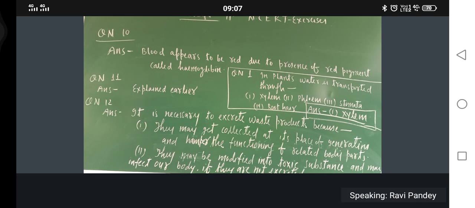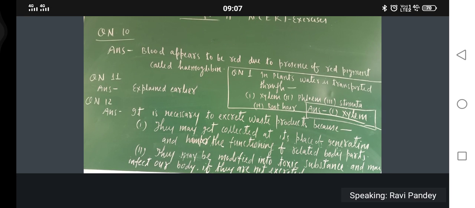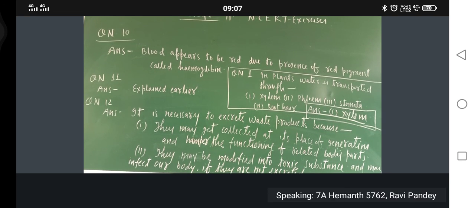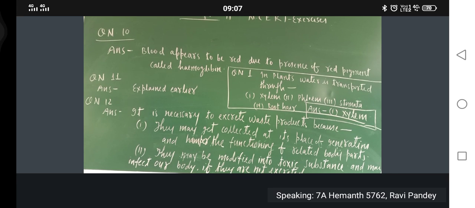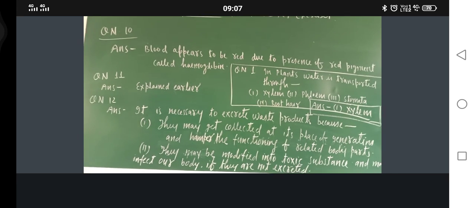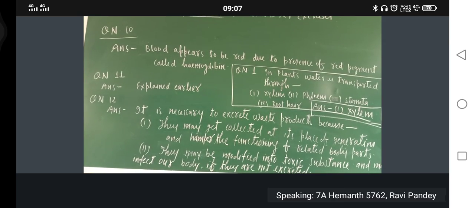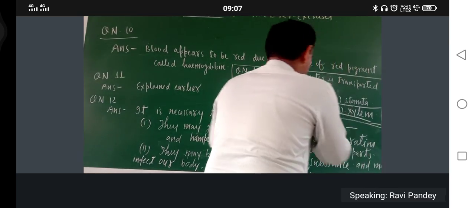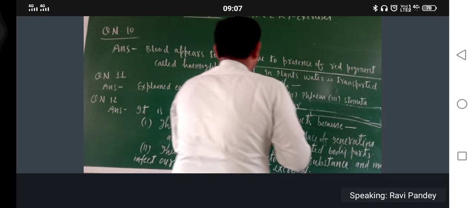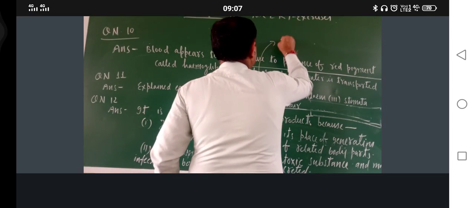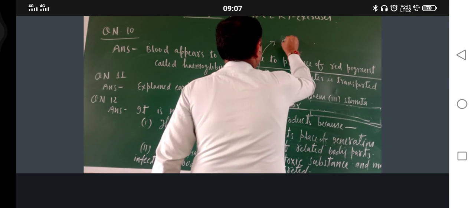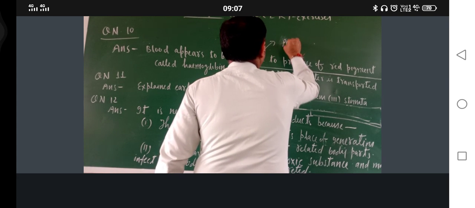Just write down the question number. Just a minute, let me write that one also. Okay, just see here, its answer, I will write this side. Just write here question, answer.